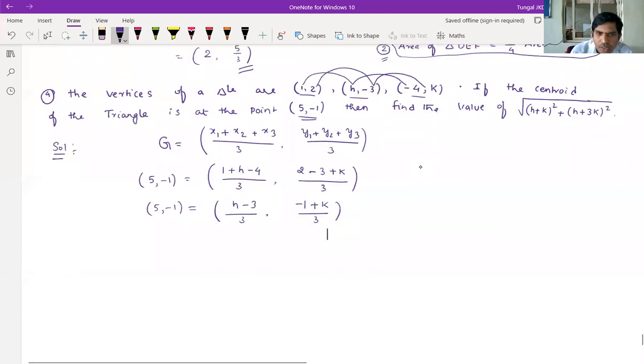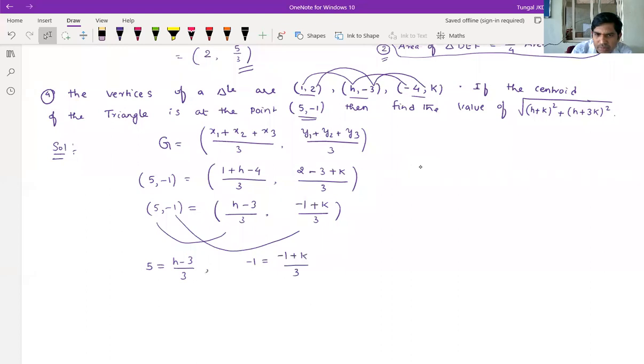Now compare the x coordinates and y coordinates. So 5 is equal to (h - 3)/3. Next, -1 is equal to (-1 + k)/3. Cross multiply: 3 into 5, 15 is equal to h - 3.